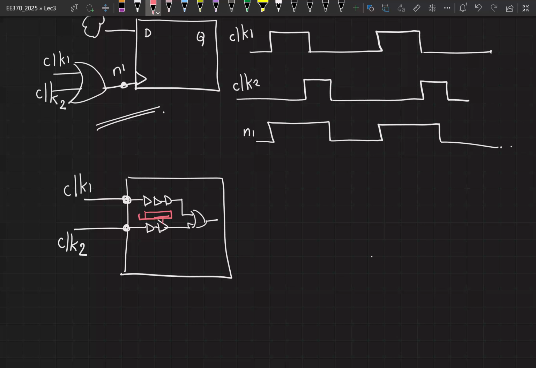If that path is carrying a lot of current because of other modules connected to the circuit, there will be a large IR drop on that path. Therefore, the VDD seen by this inverter is going to be slightly smaller, right? Now, if that happens, the delay in this path is going to be different.